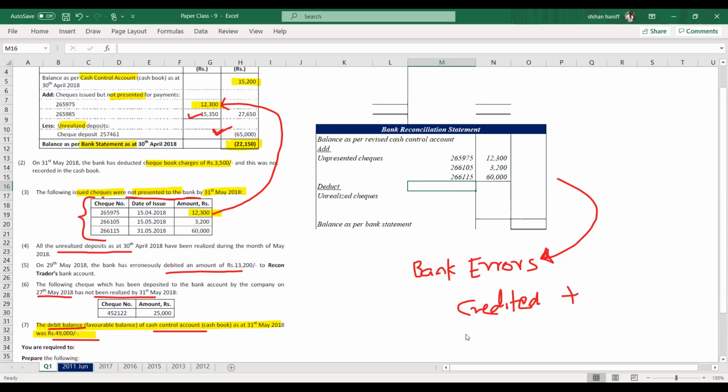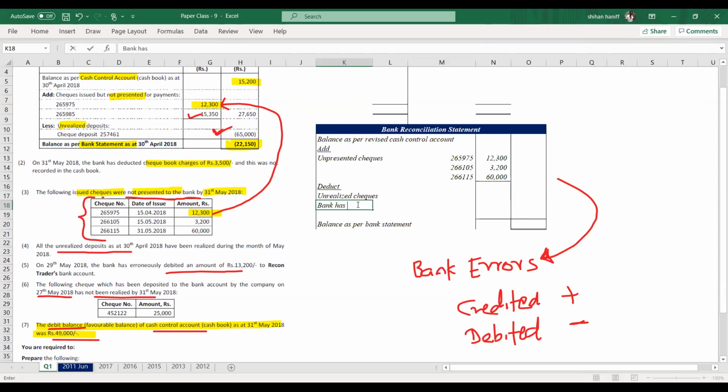If the bank has debited our account, that means the bank balance is less, therefore we have to deduct. So here, the bank has erroneously debited, which means we have to deduct.